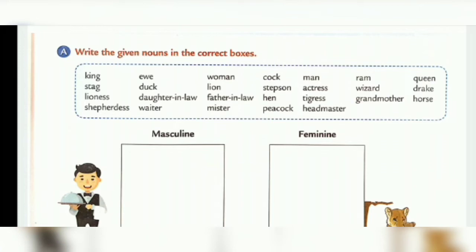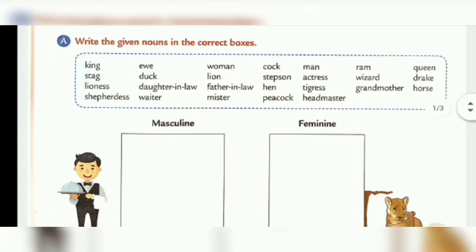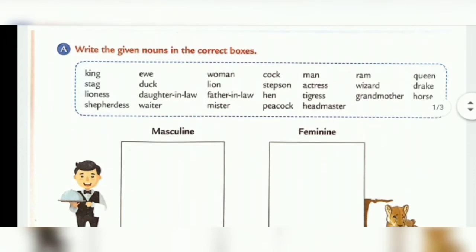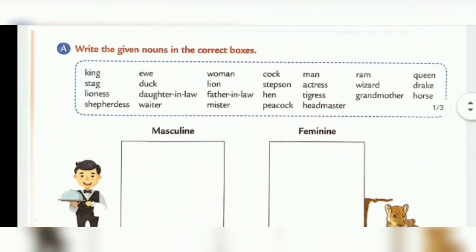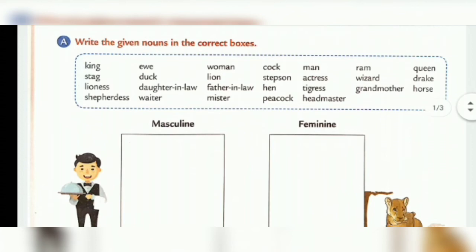Number 3. A noun which can refer to both a male and a female is said to be of the common gender, right? We cannot say whether it is a male or female. So those examples are dentist, child, parent, cousin. A noun which refers to a non-living thing is said to be of the neuter gender. It is neither male nor female. Non-living things, right? For example, pen, car, table, building.